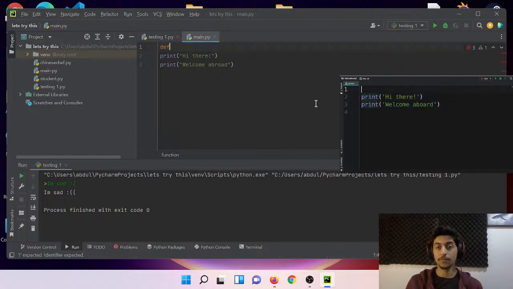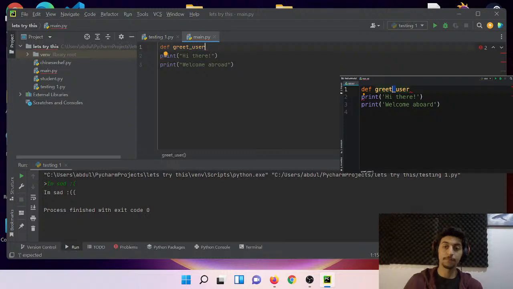So we start typing out def, that is a reserved keyword in Python, and it's short for define. When Python interpreter sees this, it knows that we're defining a function. Next, we need to give our function a name. Let's say greet underline user. So all the best practices you learn about naming your variables also apply here, which means you should name your functions with lowercase characters. If there are multiple words, you need to separate them using an underscore.